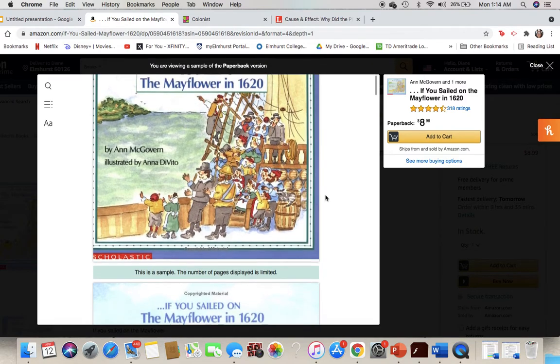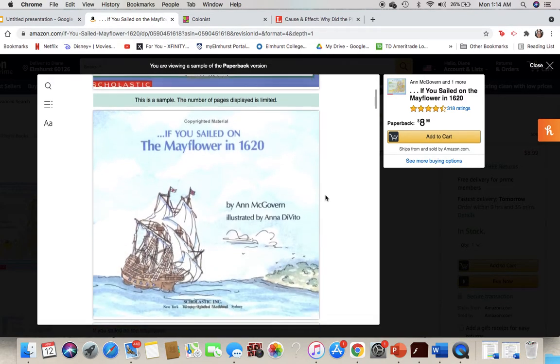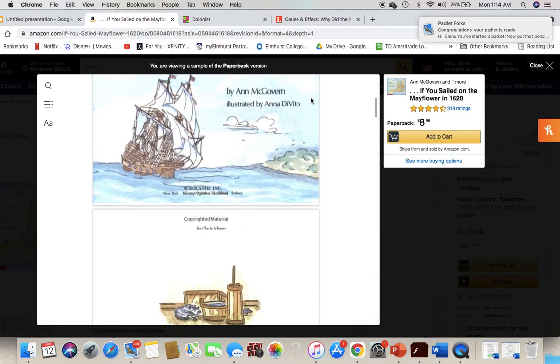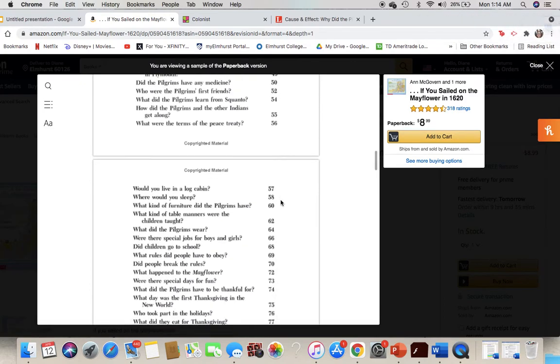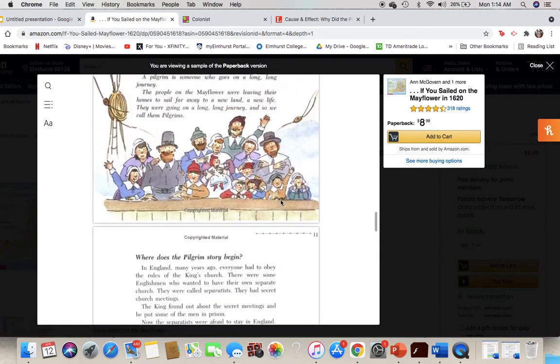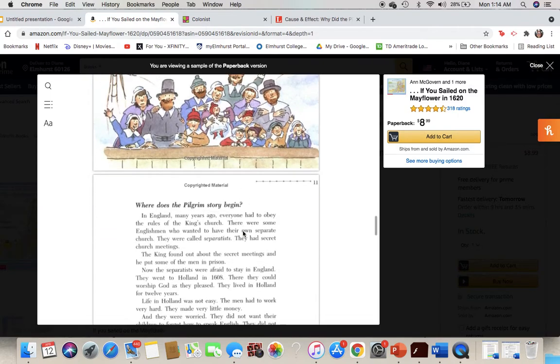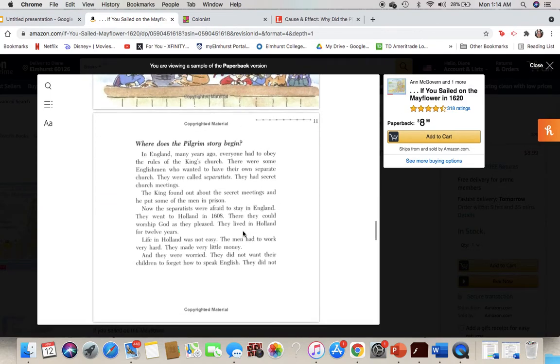So you are going to read in your groups together the first chapter of If You Sailed on the Mayflower in 1620, which starts on page 11 and looks like this. Page 10 and page 11 starts right here. Where does the Pilgrim's story begin? So what you're going to be doing is read the chapter, and you're going to be looking for the causes and effects of the story.